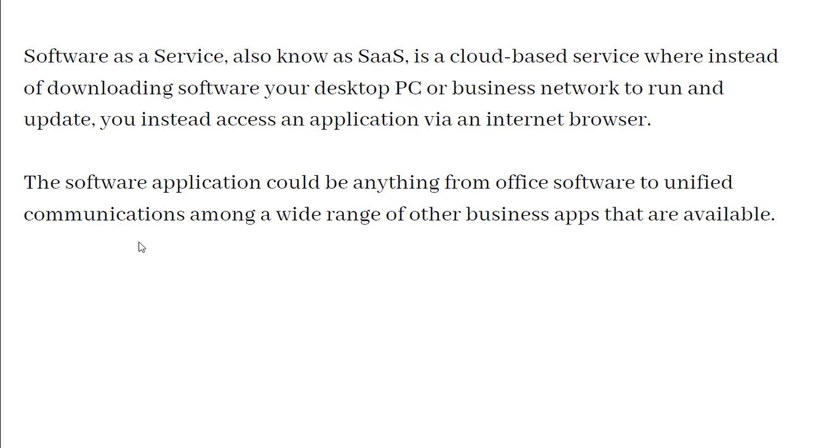Instead of you downloading, let's use Microsoft Word as an example. You can download Microsoft Word on your computer and run it there. Instead of doing this, let's take Google Docs, the Google document, as an example. You can just go to doc.google.com and it will show you the same thing as Microsoft Word. I've seen the same interface as Microsoft, which means you are able to use it online. You can classify that one also as a SaaS product.